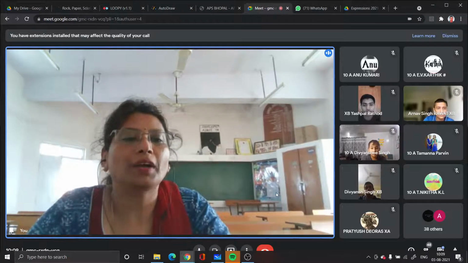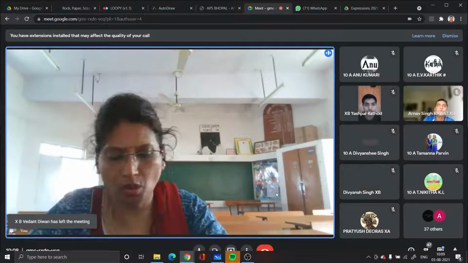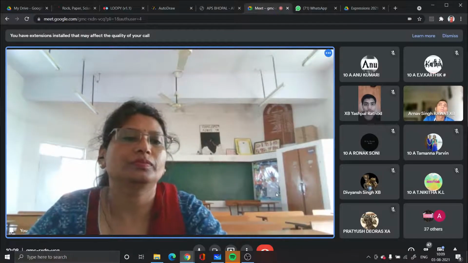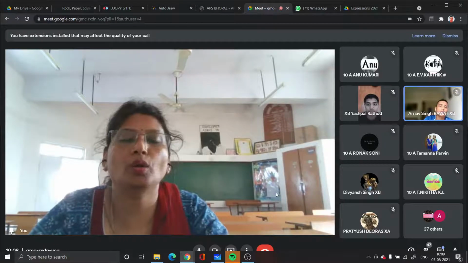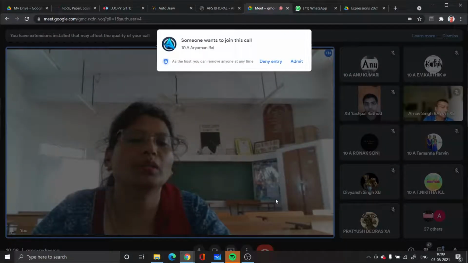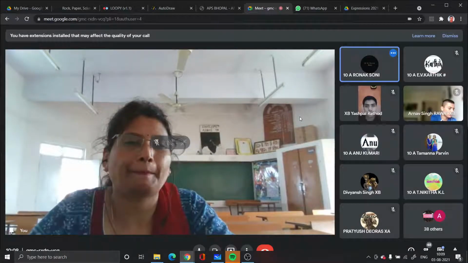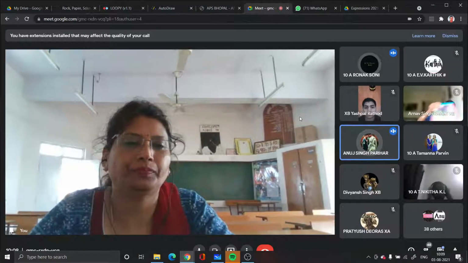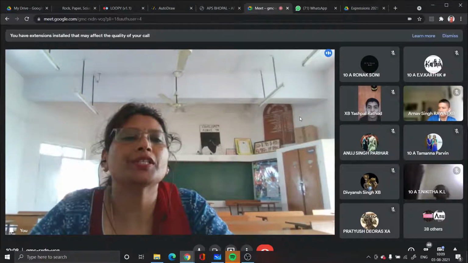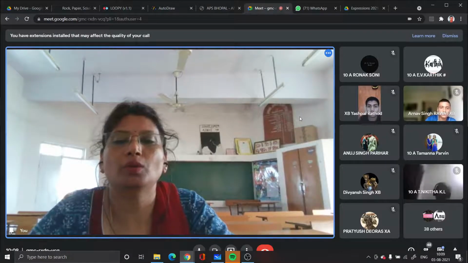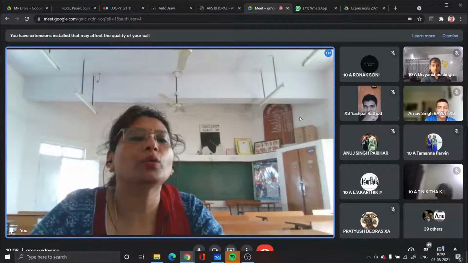Can anybody define how we find probability, and what is probability in your language? I guess sum of the events upon number of events. Not correct, it's a little close, but not correct. Total number of favorable... Very nice. Ronak is close, but not correct. Karthik is correct: favorable outcomes divided by total outcomes.